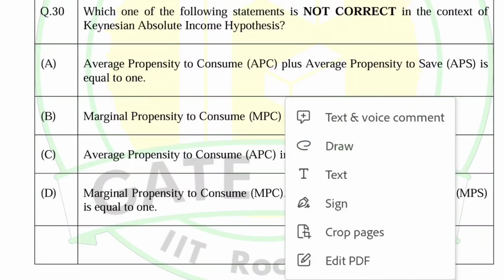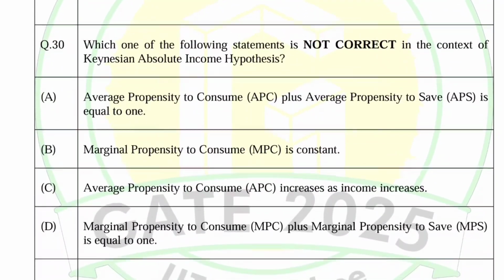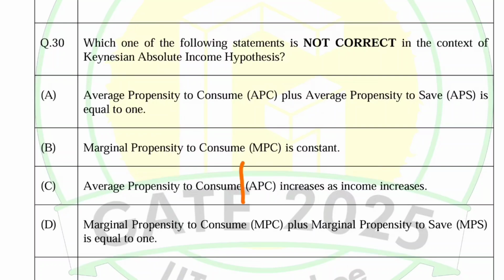Okay, next question is question number 30 we have. So if I am giving the explanation of these theoretical questions, it may be at times correct or not. That is not my domain. I will be focusing on the mathematical portion in this video. So next question is, which of the following statements is not true in the context of Keynesian absolute income hypothesis? Okay, so we have question 30.